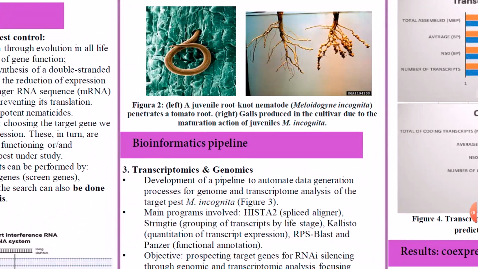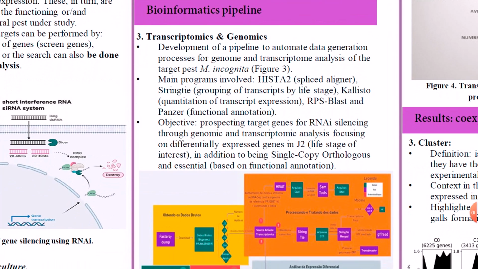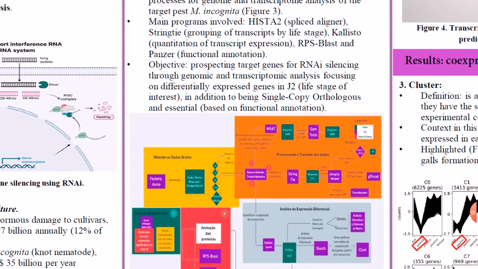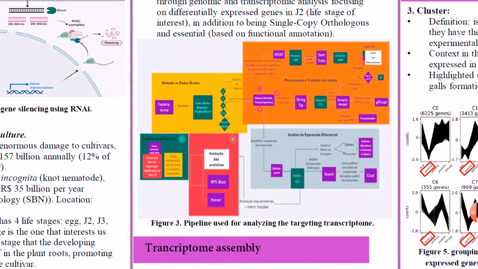incognita. To carry out this careful selection of genes, we propose to develop a pipeline to optimize the search for target genes for silencing by RNAi. To do this, we use public genome and transcriptome data of the target nematode. Here in Figure 3, we can follow the diagram that contains the step-by-step of our pipeline, as well as